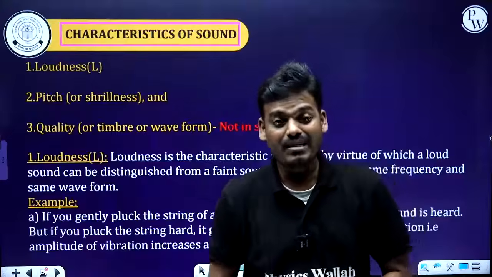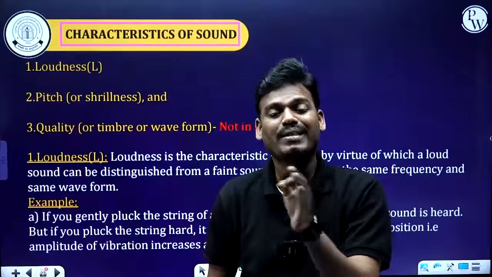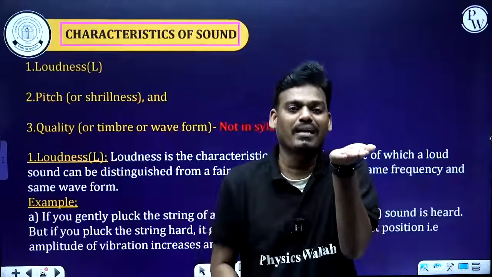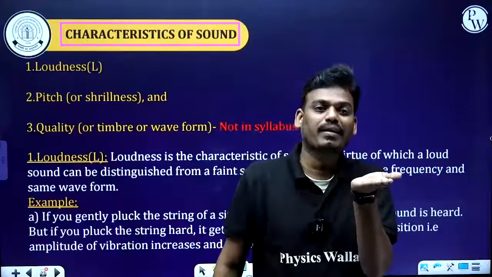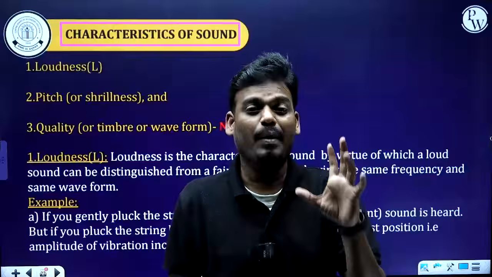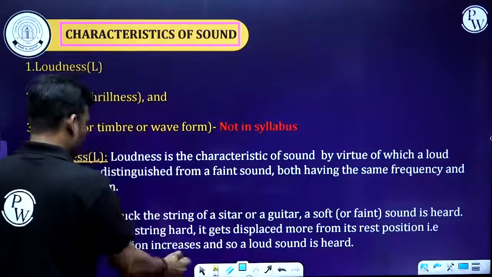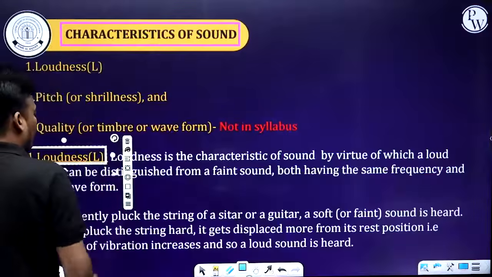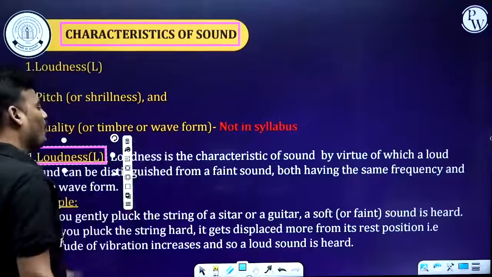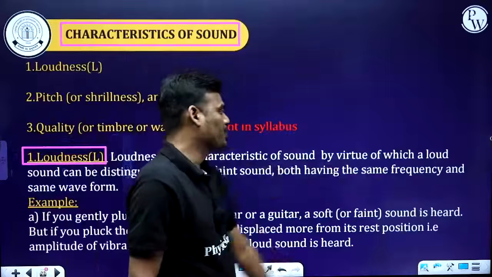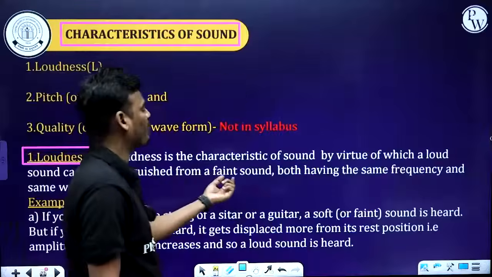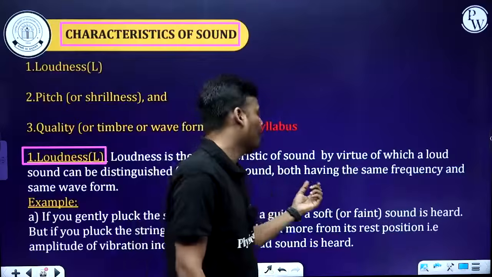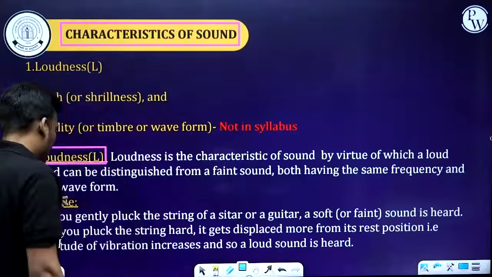Here, what you need to understand and pay attention to is amplitude, nothing but the displacement of the particle, here the thermocol balls from the surface of a drum. So loudness is directly proportional to the amplitude. Now the first term among the characteristics of sound: loudness. What is loudness? Loudness is the characteristic of a sound by virtue of which a loud sound can be distinguished from a faint sound, both having the same frequency and the same waveform.